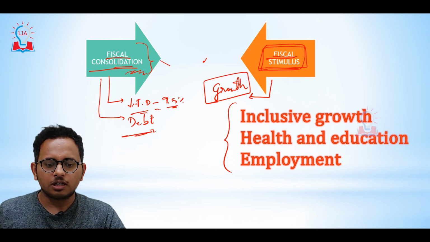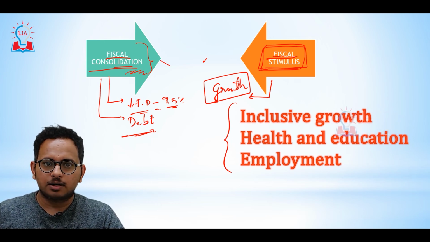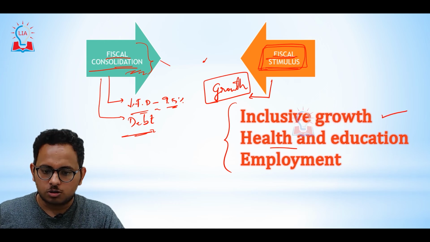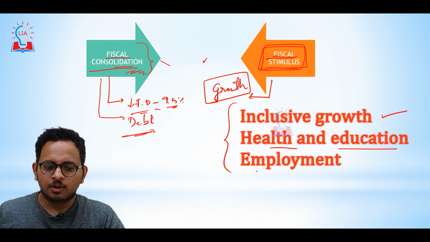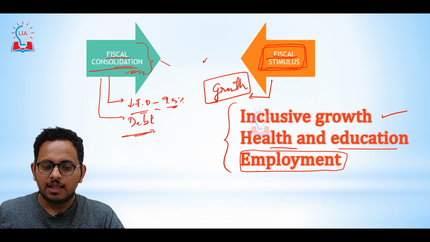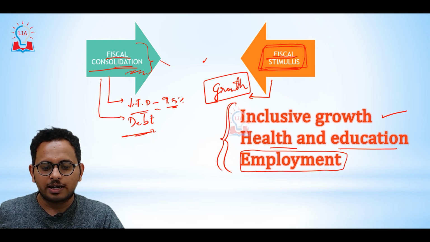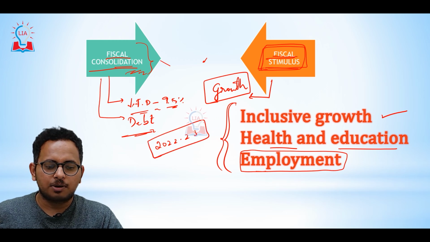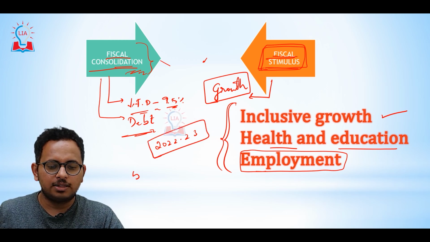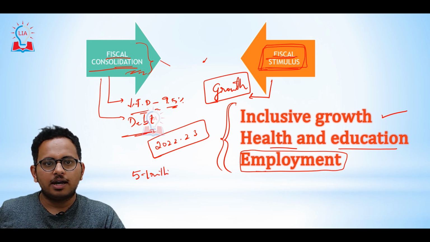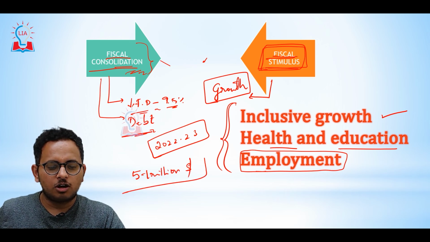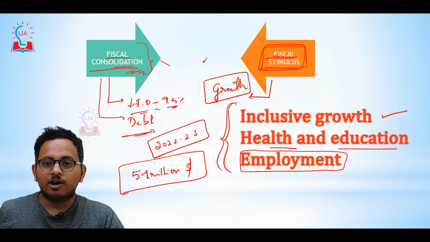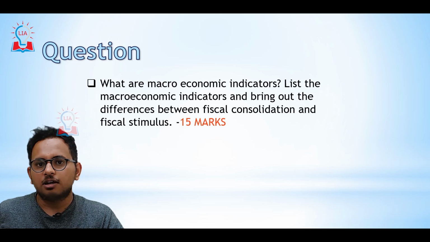So I request you to look at that video in order to have a better understanding of the differences between the two. If the government resorts to fiscal consolidation, the government should also bat for inclusive growth, expenditure in health and education, and also creation of employment. If these things are taken care of in the upcoming budget of 2022-23, then for sure India will achieve the $5 trillion economy that our Prime Minister is hoping for in the near future.